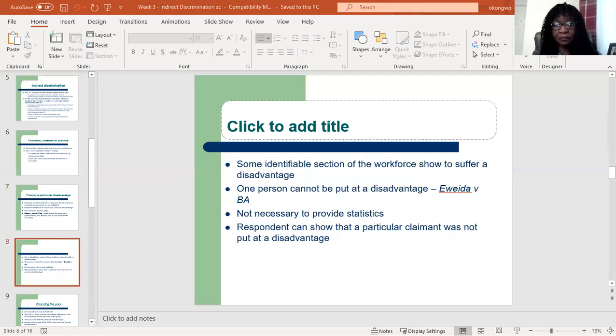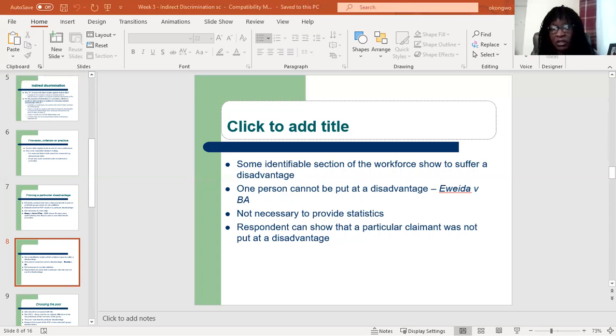Indirect discrimination requires that the claimant and some identifiable section of the workforce, even if it's a small part of them, must be shown to suffer a disadvantage. Therefore, only one person cannot be put at a disadvantage. There has to be at least a group, not just one person. The law does not require that the PCP should put every member of that group at a disadvantage. It is sufficient if some members are put at that disadvantage.